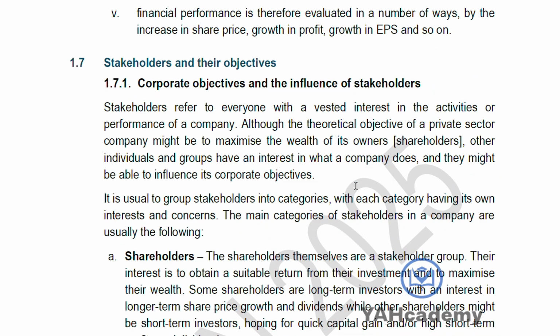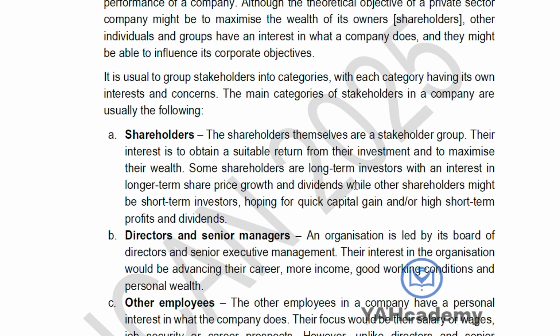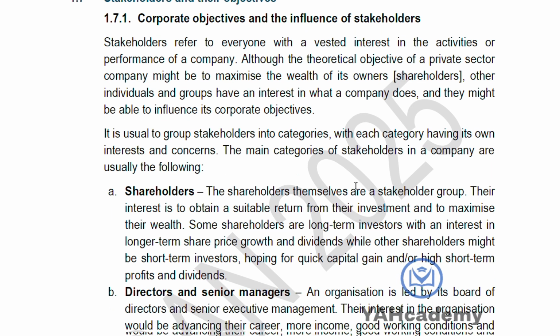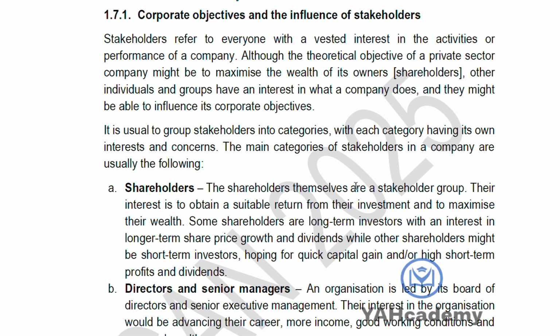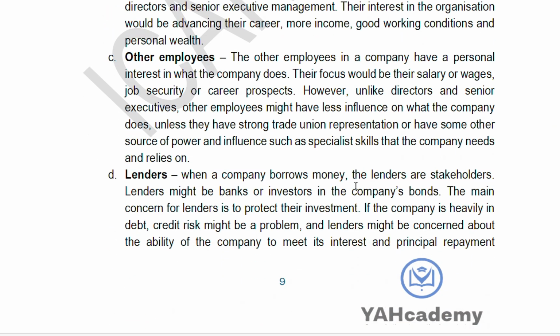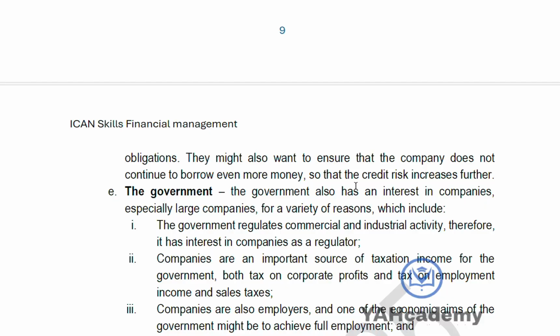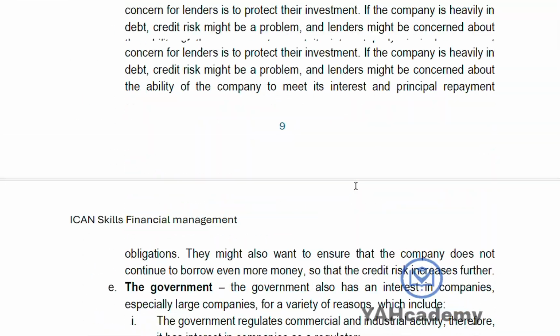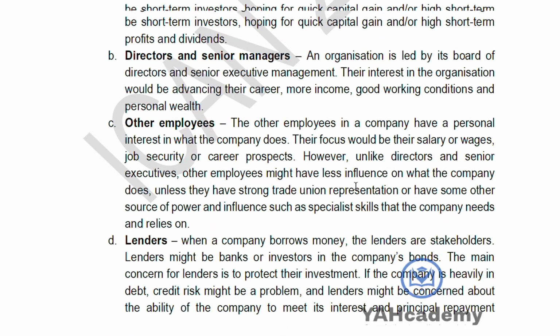So now let's look at the stakeholders. Stakeholders and their objectives. Who are stakeholders? They could be anybody that is interested in the activities or performance of your organization. And we have a lot of them. We have the shareholders, we have directors, we have other employees, we have lenders, we have the government, we have customers, we have suppliers, we have the society. Everybody with their own interests.